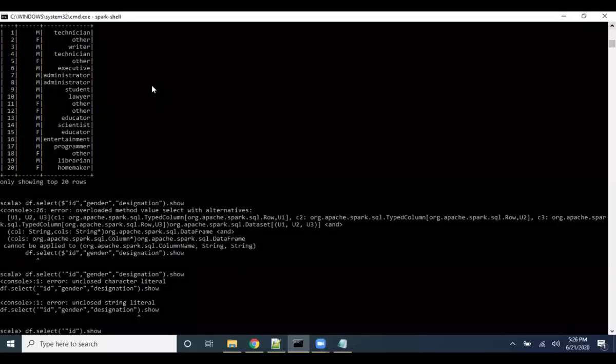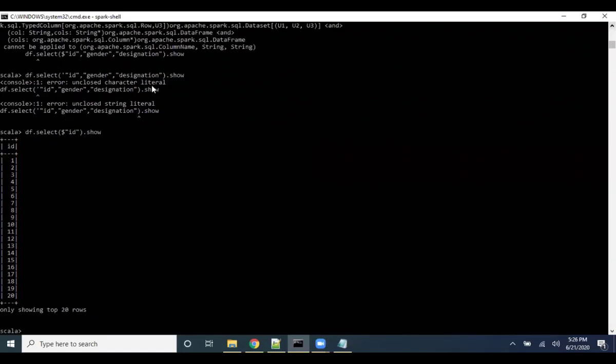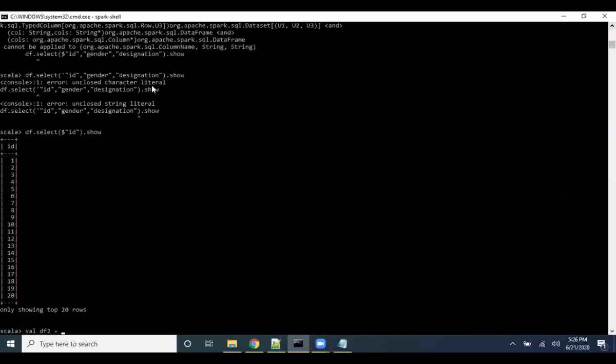Murli, can you apply one filter transformation where I want you to print only the gender as male? Can you apply a filter transformation and show me? Need to filter by gender, is it? Correct. Gender is equal to male. Okay. Just apply a filter transformation. Yes, sir.